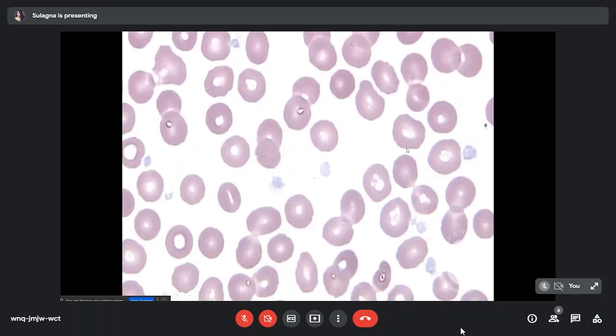So these are the platelets in gray platelet syndrome. You can see they are pale looking, degranulated, and gray in color. So this is known as gray platelet syndrome.